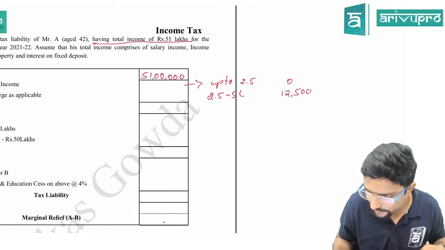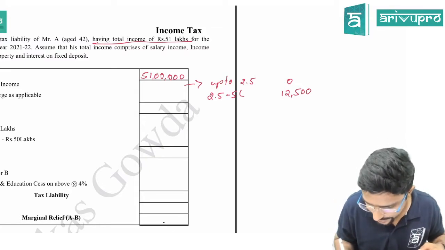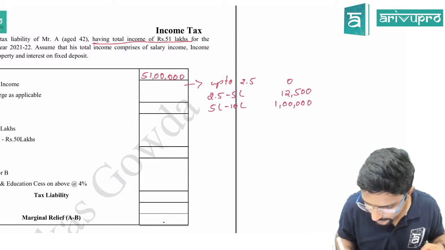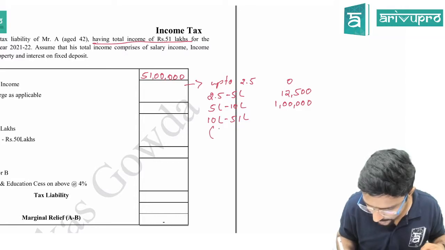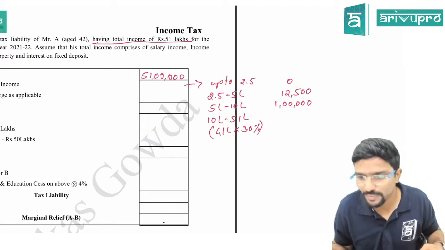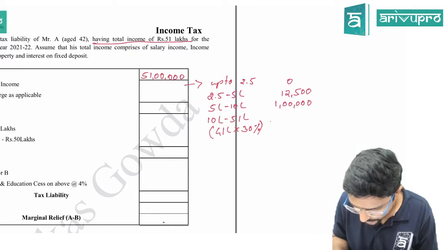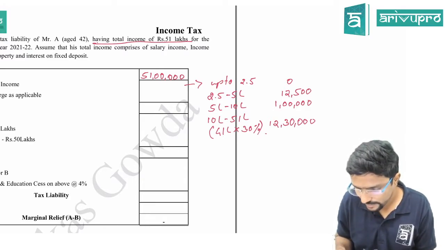If you are comfortable, you can straight away take 1 lakh 12,500 and calculate on the balance. Then 5 lakh to 10 lakh, 1 lakh. Then from 10 lakh to 51 lakh, how much will you get? 41 lakh into 30%. How much, guys? 12 lakh 30,000. Is it so? Others also check. 12 lakh 30,000, final figure. Just add up.